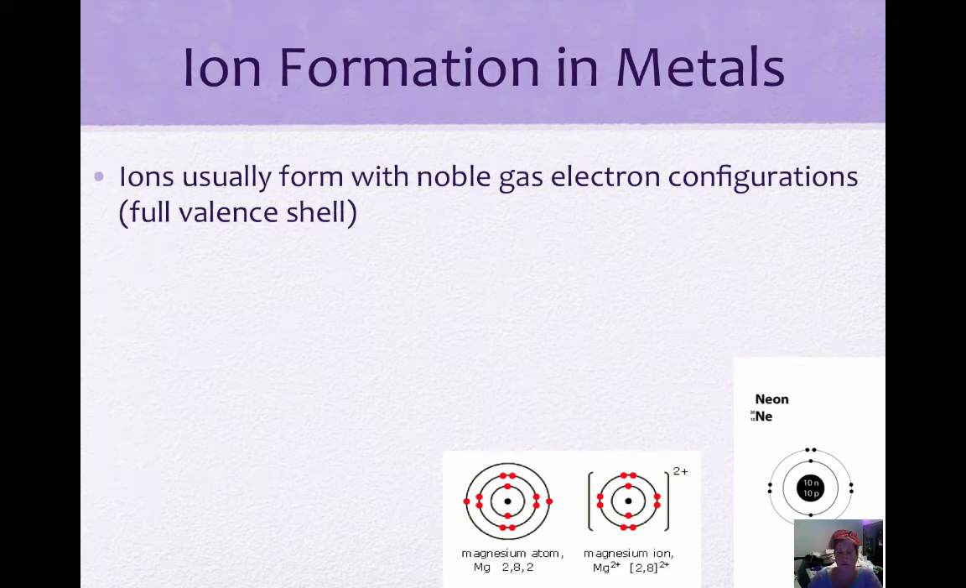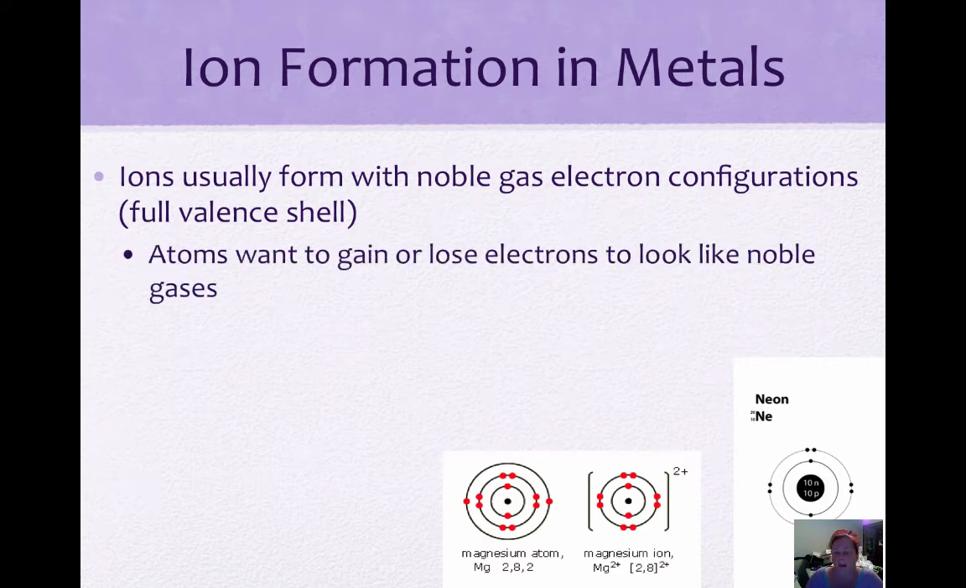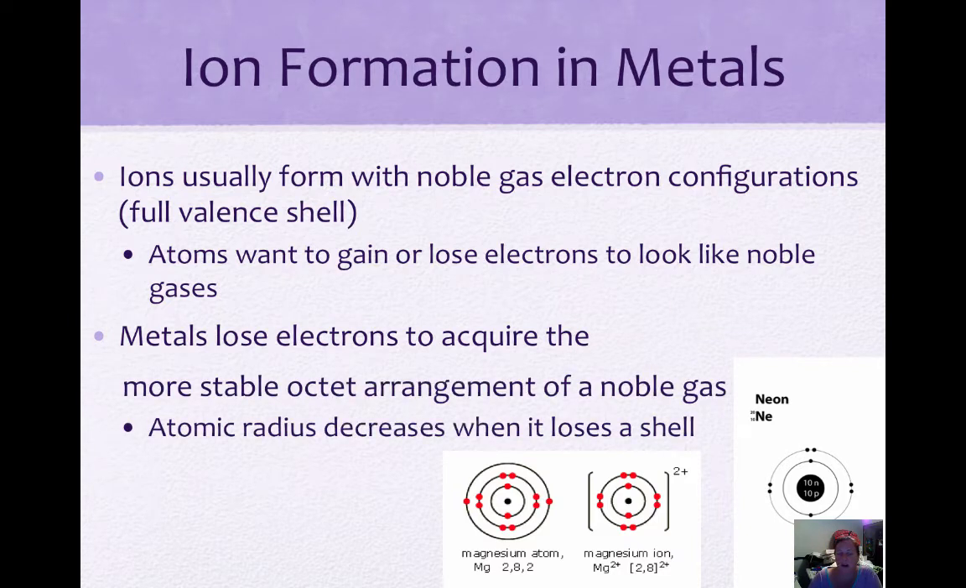So, ion formation in metals. Ions usually form with noble gas electron configurations, which means a full valence shell. So the two substances that are combining for an ionic bond want to find that full shell and come to 8 in their full valence shell. Atoms want to gain or lose electrons to look like noble gases with a full valence shell. Metals lose electrons to acquire the more stable octet arrangement of a noble gas. An octet, as you remember, is 8 electrons in that outer shell.